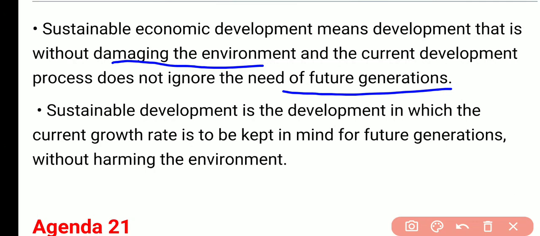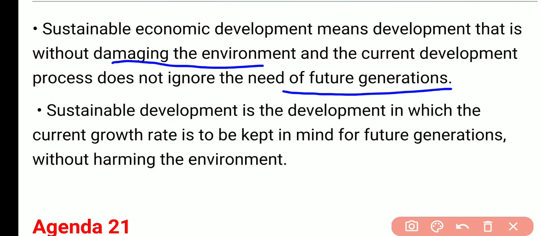If we are constructing a dam anywhere, but it is not beneficial for all, and all the people are not getting the benefit from that, so that is a development, but this is not sustainable development. So it is a very important term you have done in economics too. What is sustainable development? Again we are recapitulating.